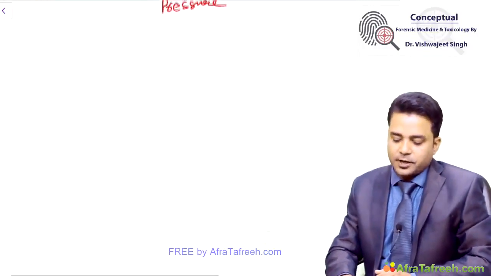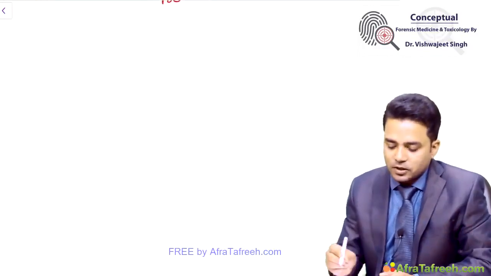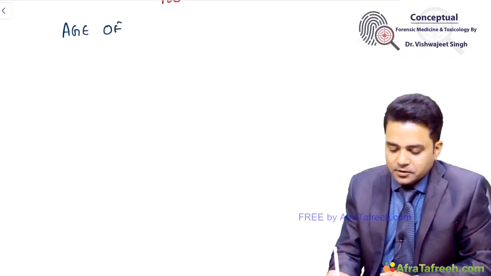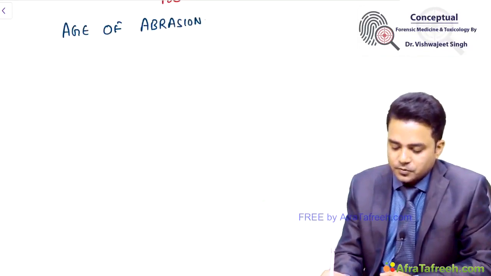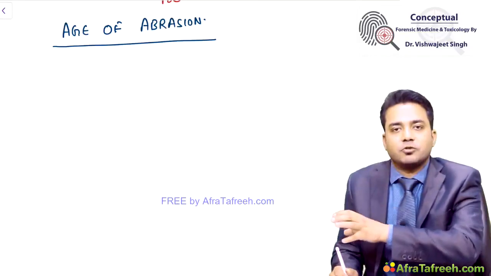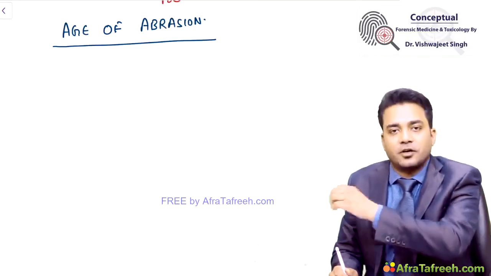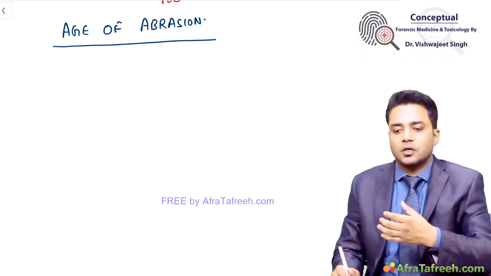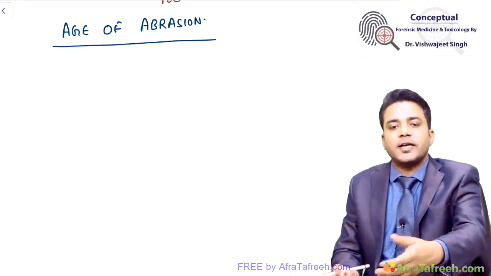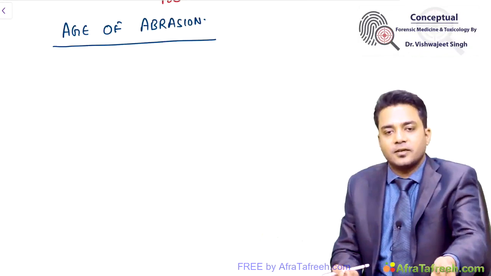So this finishes your types of abrasions. Let us now come to the age of injury or age of abrasions. Age of abrasion is important to know when the injury might have occurred. Suppose a person comes to the casualty saying that so and so fellow hit him yesterday.